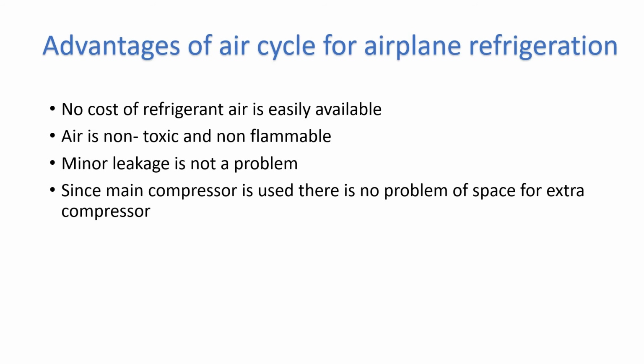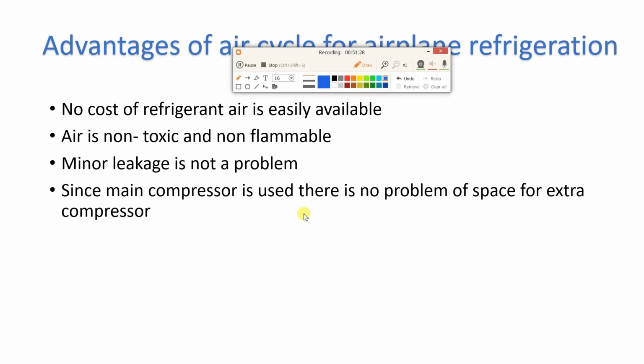So from the compressor of the engine itself we bleed the air for the air refrigeration system. So we don't require a separate compressor, and no extra space is required for a compressor.